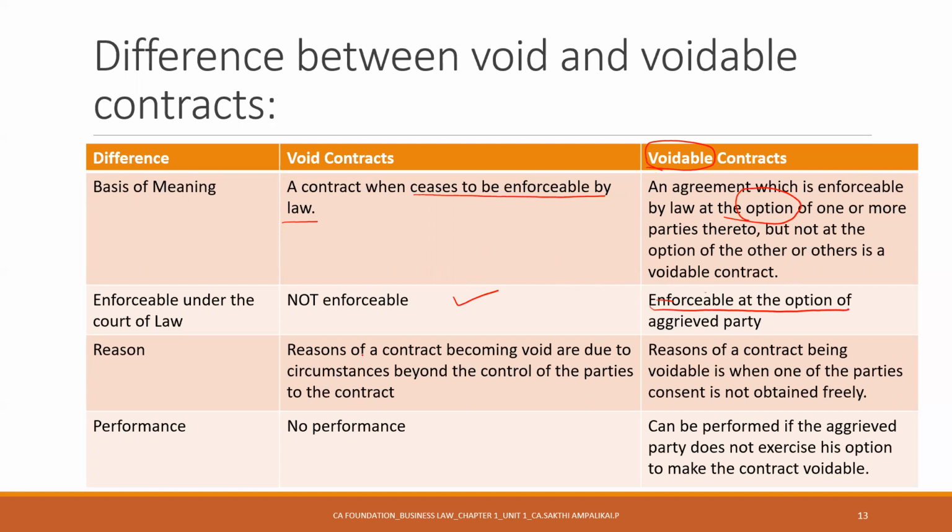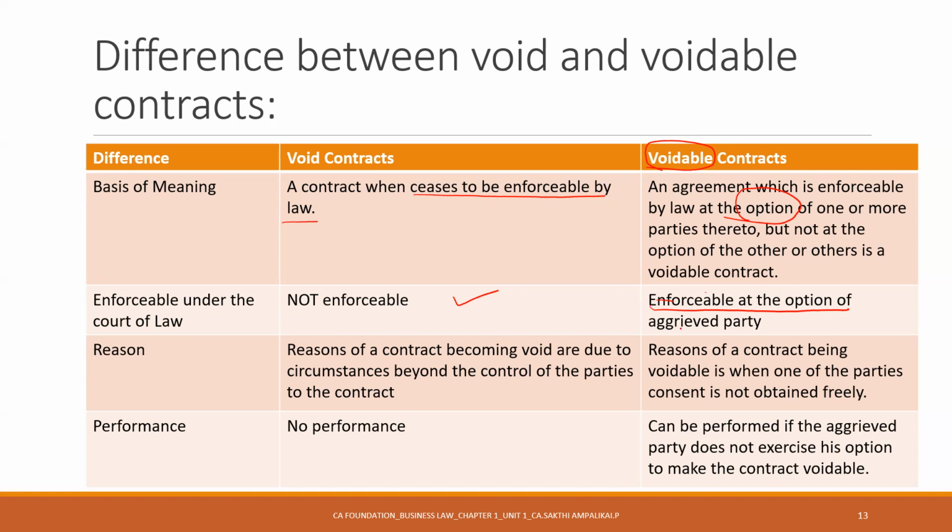The reasons for a contract becoming void are due to circumstances. It can be anything. Sometimes, suddenly COVID came into the picture. We all know COVID. There are many contracts which were entered into one month before the COVID period, which could not be executed, being an unforeseen natural calamity. It's a disaster. So many contracts were not being executed due to COVID.